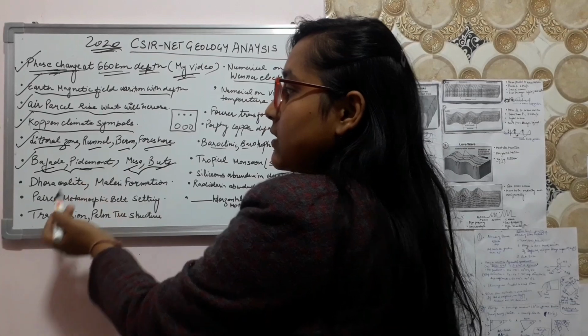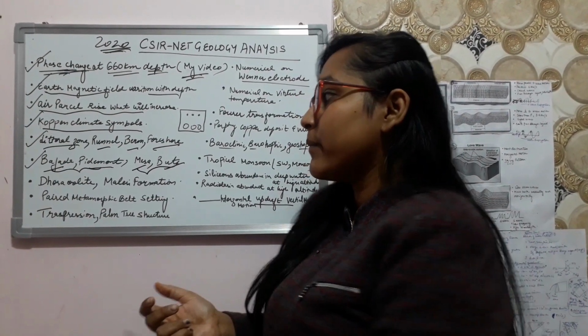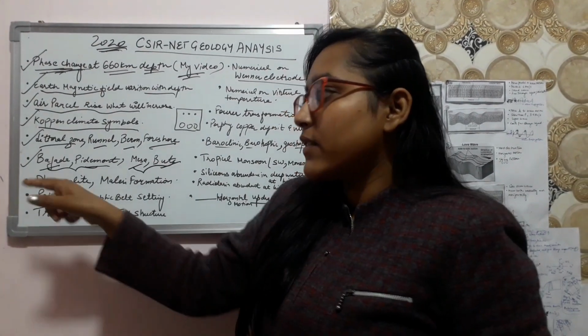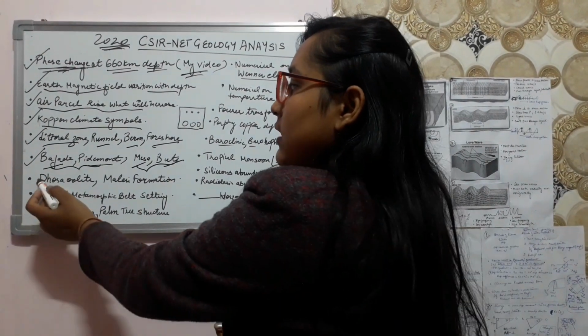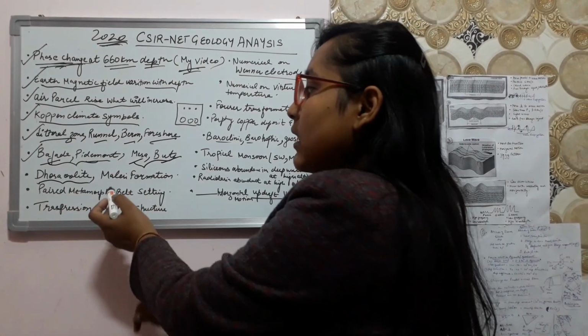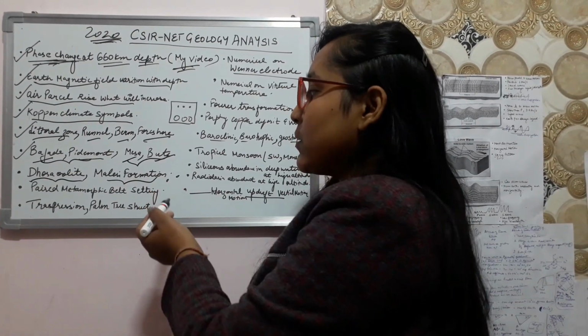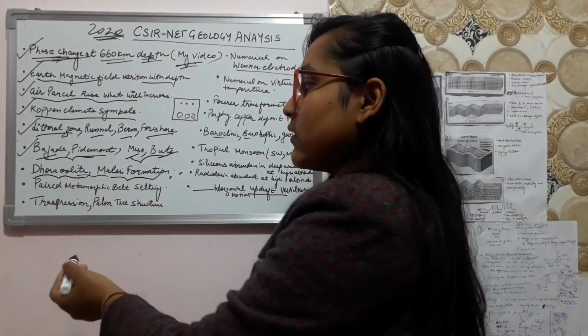And also Bajada, Piedmont, Mesa and Butte questions were there: these belong to which environment and what these mean. What are Bajada? They belong to which environment, like this question. And from the stratigraphic part only one question was there: Dosa Ulite belongs to which age and the Maleri formation belongs to which age, and two more were there, I don't remember those. I remember these, so I have written over here.